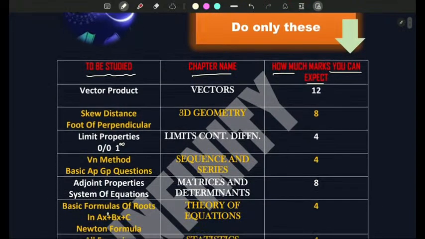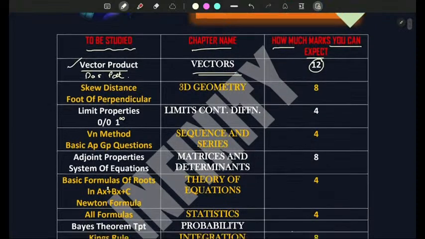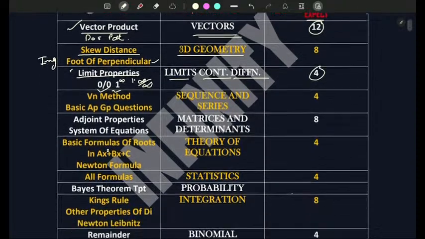So let us see. From the chapter vectors, you only need to do vector product and also dot product, the product formulas. So you can expect 12 marks, 3 questions. Next, 3D geometry. There the skew distance, which is the distance between two lines, the shortest distance. Then foot of perpendicular, and if you know foot of perpendicular, you can also do image. So these questions. Then in limits, continuity, differentiability, I have only stated the limits. So properties of limits, mainly they ask 0 by 0, 1 by infinity, infinity by infinity. You can see the marks, how much one question usually comes.